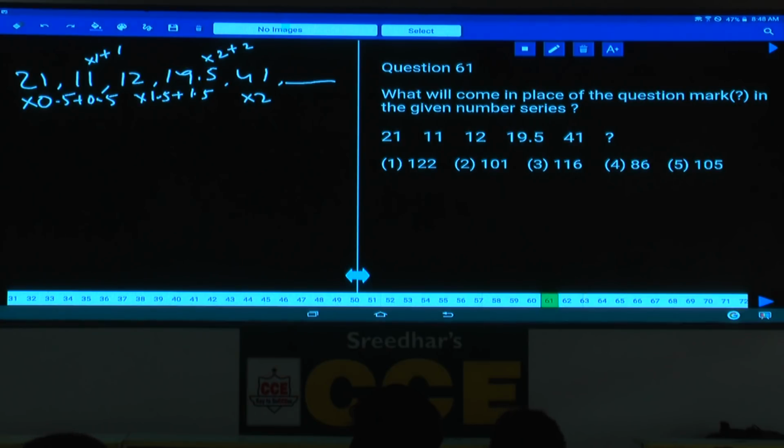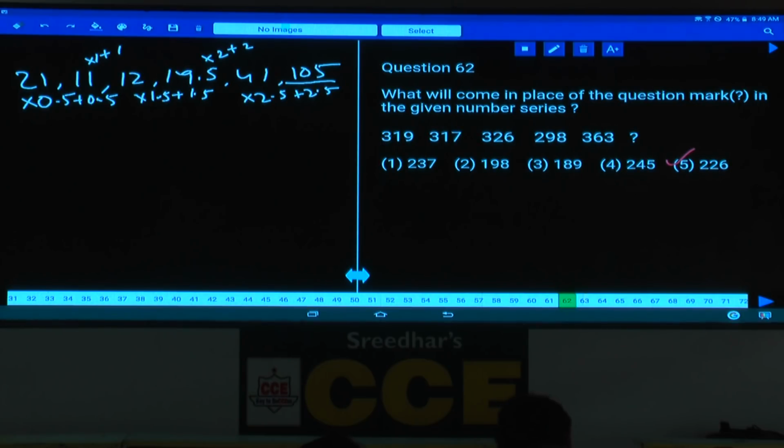And 41 into 2.5 plus 2.5. Just tell me what is the answer here? 41 into 2 is 82, plus 20.5, that is 102.5, plus 2.5, that is finally 105. Hence 105, that is given in choice 4. So the pattern is into 0.5 plus 0.5, into 1 plus 1, into 1.5 plus 1.5, into 2 plus 2, into 2.5 plus 2.5. Then question number 62.